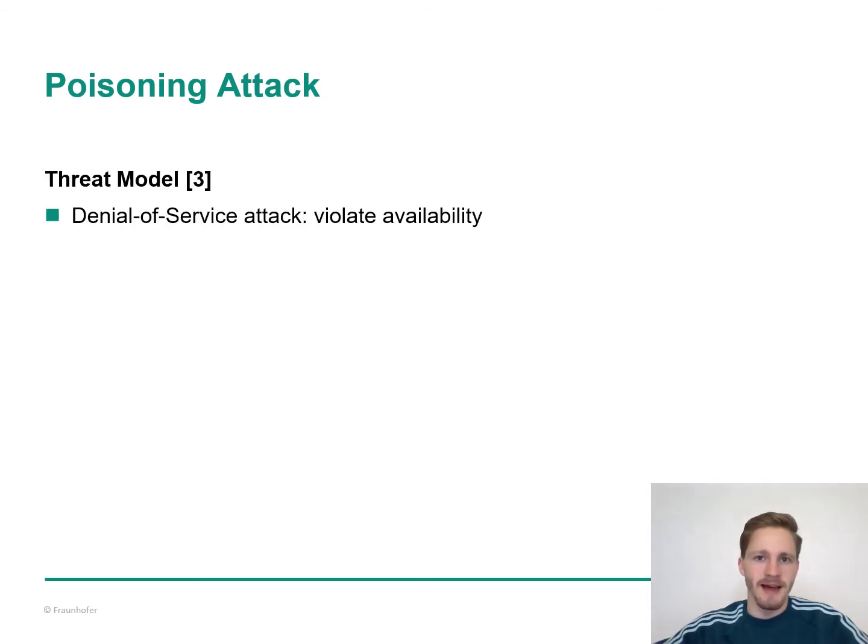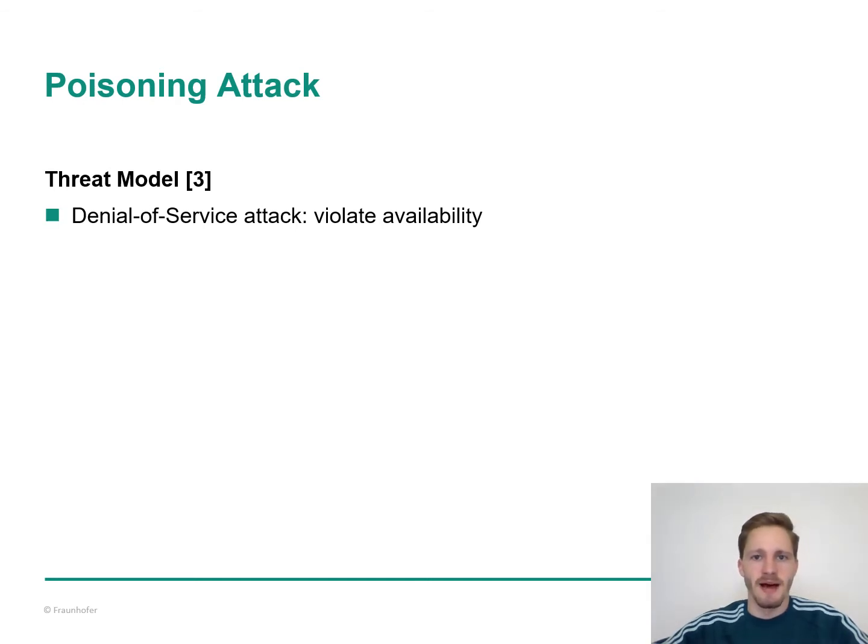Denial-of-service poisoning attacks aim at violating a system's availability, which means that they aim at making a machine learning model inconsistent or unreliable. We distinguish here between limited knowledge attacks and perfect knowledge attacks. Limited knowledge attacks simulate a more realistic attack setting because the training data or learning algorithm is unknown. Perfect knowledge attacks simulate an attacker that knows everything about the targeted system. These attacks can be used to derive estimates of the worst-case performance degradation.